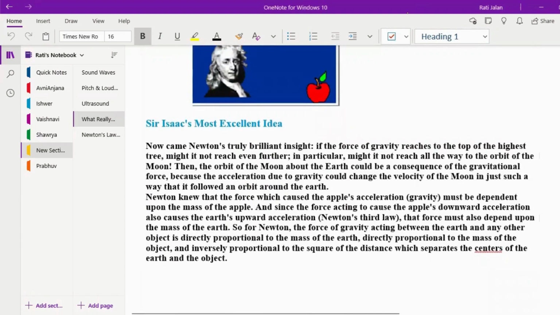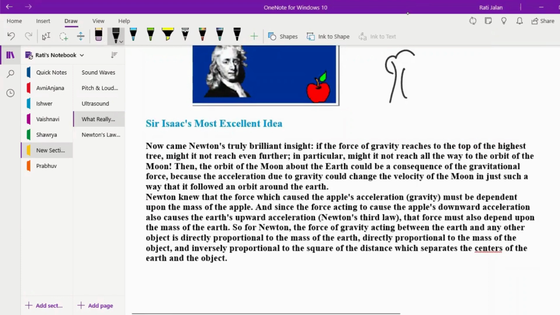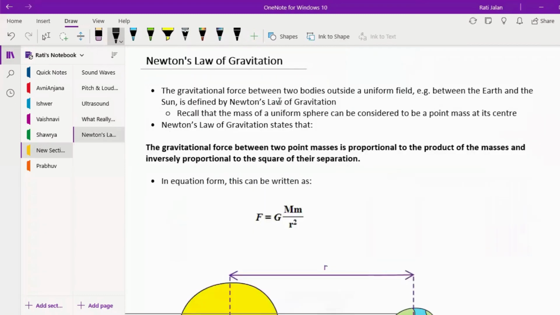He just observed that there was this tree and there was an apple falling. That's the only thing that he observed, and it made him think a lot of things around this topic. So today what we are going to talk about is a very, very important law which he had given, and that's why it's called Newton's law of gravitation.